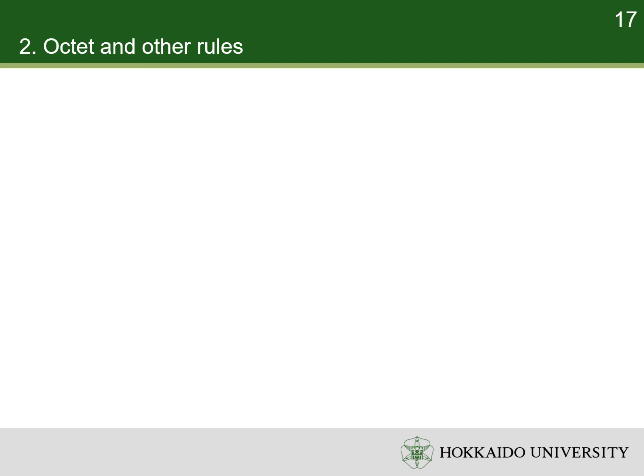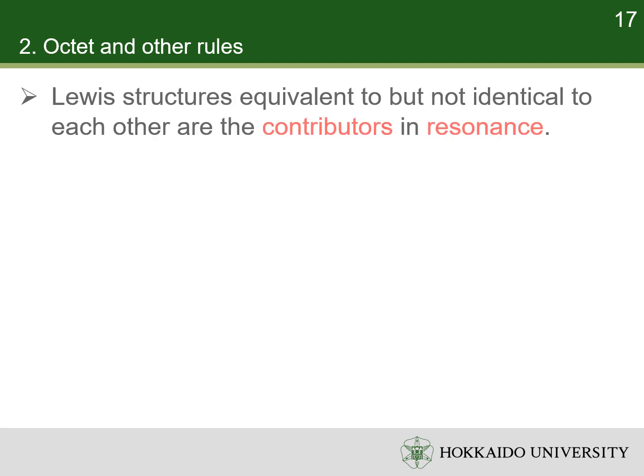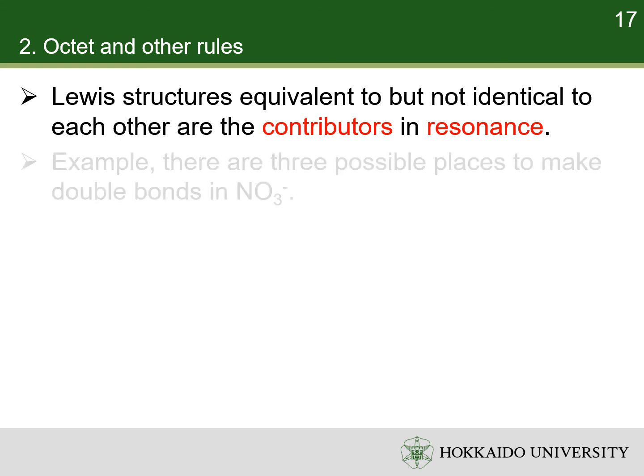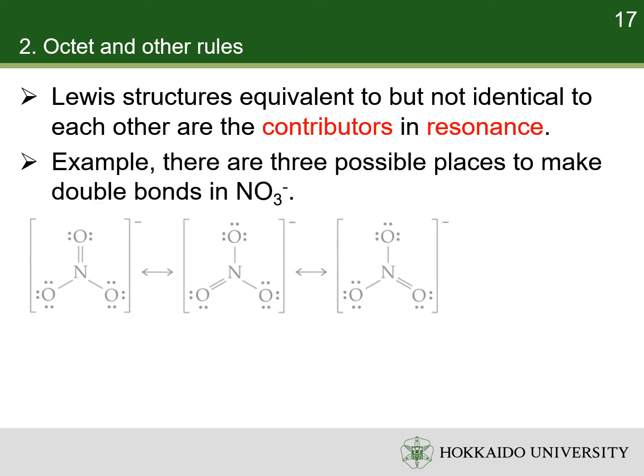Sometimes, when writing the Lewis structures, there are non-identical structures which are equivalent to each other. This phenomenon is called resonance. Pay attention, this resonance is a different concept from the resonance in oscillation. The non-identical but equivalent structures are called contributors. For example, when writing the Lewis structure of nitrate ion, the double bond can be between the nitrogen atom and any one of the 3 oxygen atoms. Those Lewis structures are non-identical but equivalent.